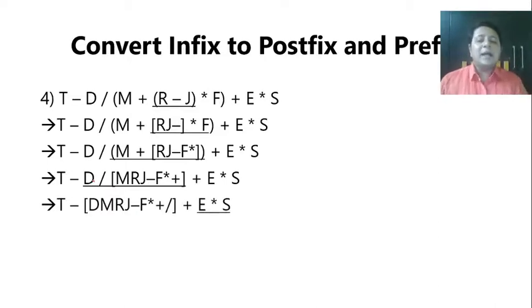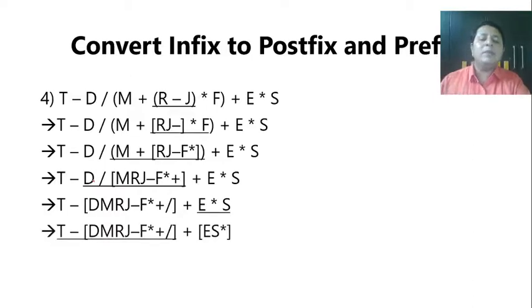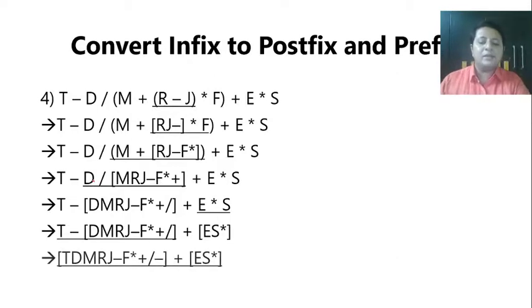Perfect. Now actually we have to do the subtraction, okay, going with this, but then multiplication has got higher precedence. So that will be done first and will be kept aside because it's not connecting with your current one. So see, E into S will become ES star and that is being circled separately. Now out of subtraction and addition from left to right, again subtraction is first, so that will be done first. So T, then the complete bracket will be there and then minus. Okay, and finally these two things will be combined with plus.